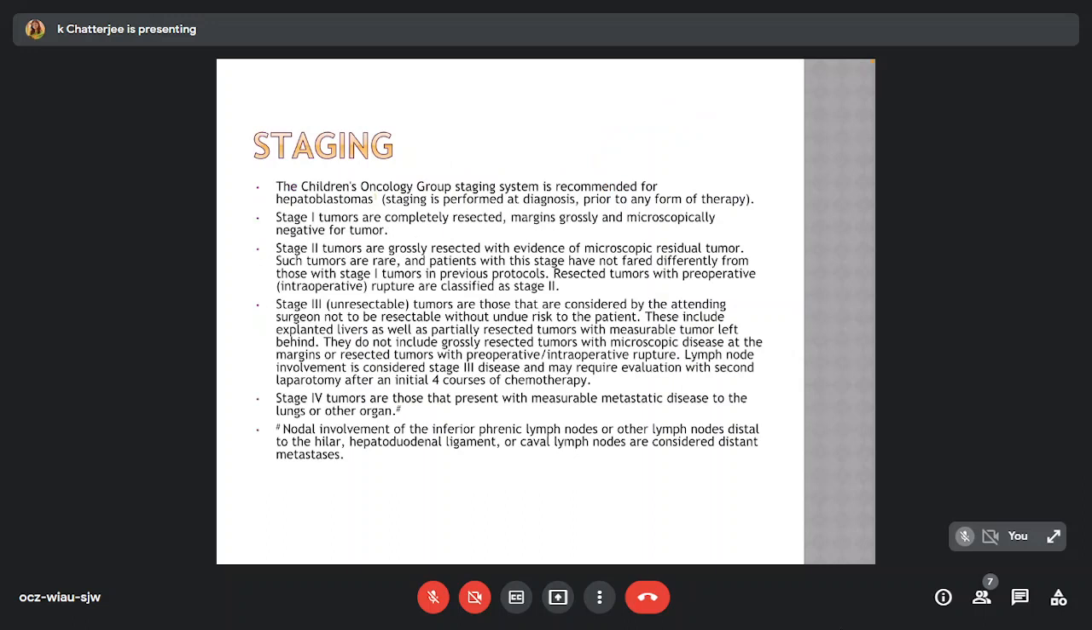The staging is done as per the Children's Oncology Group. It is recommended for hepatoblastomas. Staging is performed at diagnosis, prior to any form of therapy. Stage 1 tumors are completely resected, with margins grossly and microscopically negative for tumor. Stage 2 tumors are grossly resected with evidence of microscopic residual tumor. Stage 3 are unresectable tumors, and stage 4 tumors are those that present with measurable metastatic disease to the lungs or other organs.